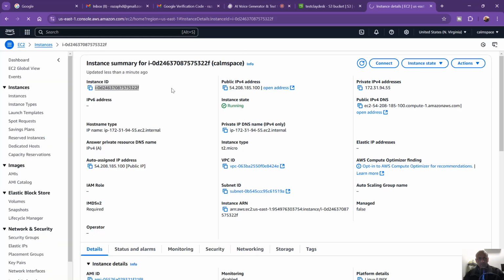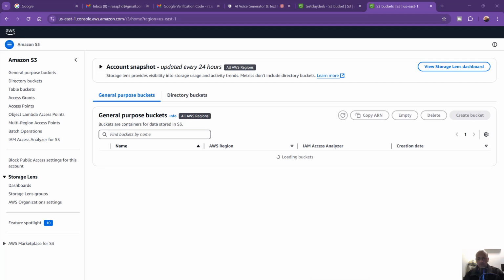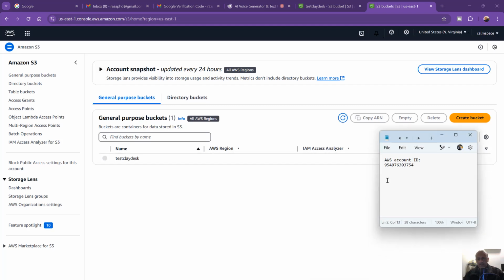Of course! To get a count of your S3 buckets, I'll need your AWS account ID again. Could you please confirm that for me? Yeah, sure, it's 954976303754. Thanks. Let me check your S3 buckets.